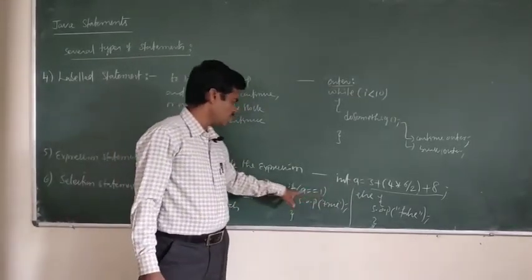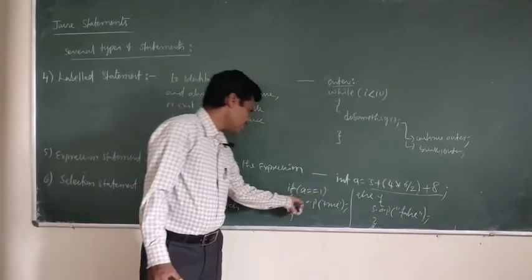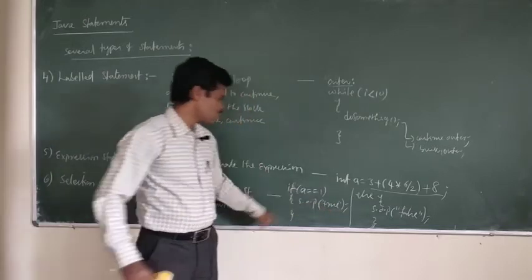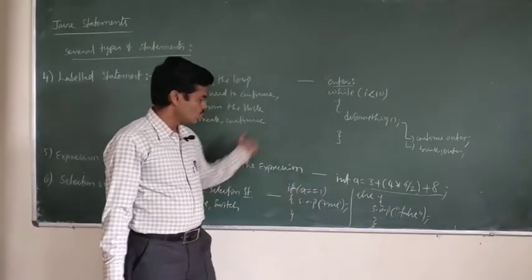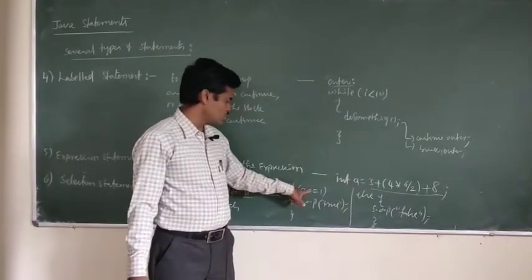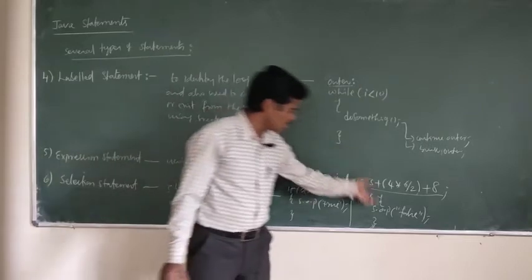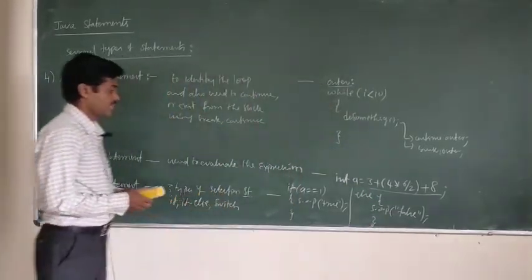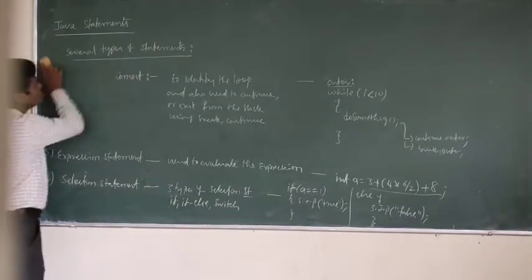If a is equal to 1, and the a value equals 1, then this if block will be executed, that is, the result is true and it will display the output true. Suppose the a value is not 1, then it will go to the else part. If the condition is true, the if block will be executed. If the condition is false, it will go to the else part, where false will be displayed. So this is the selection statement. Then another one, looping statement.